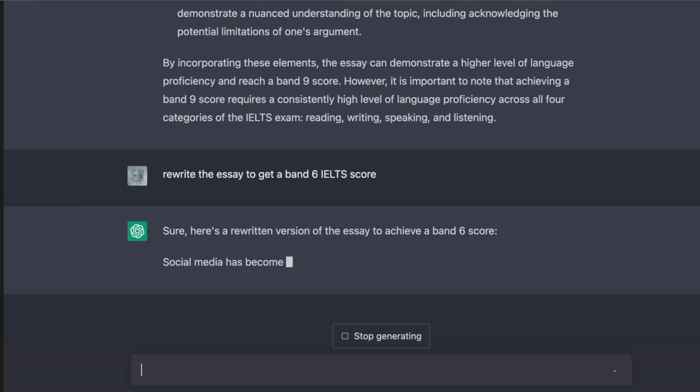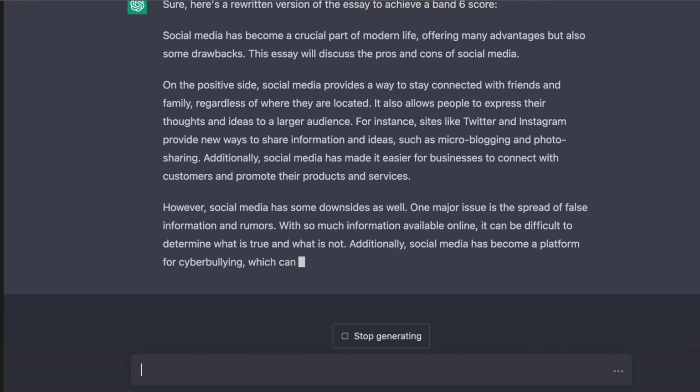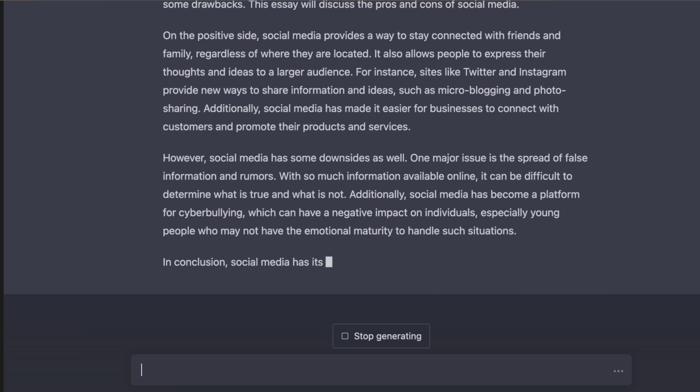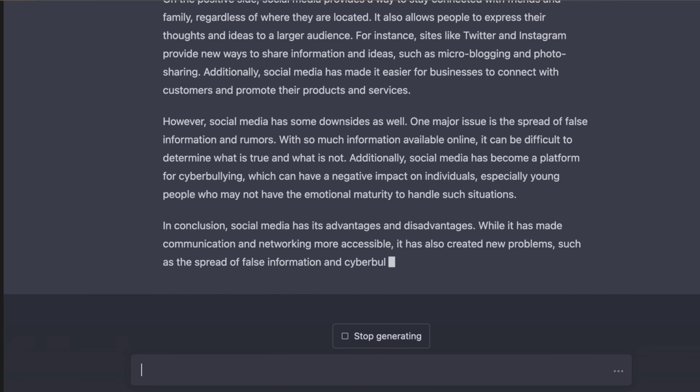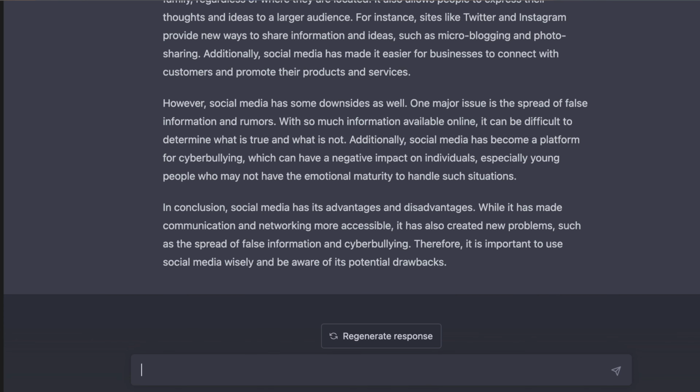Okay, so now it's done a few changes. You can do this for Band 6, Band 7, Band 7.5, 8, 8.5, 9. You can continue to do this and see if you can improve incrementally, step by step, little by little, and get to the score that you want. If you're at the current level of like a 4, I really think AI is very accurate. Even though it says it can't give you an accurate score, let me just move this down so you can take a screenshot or read it.